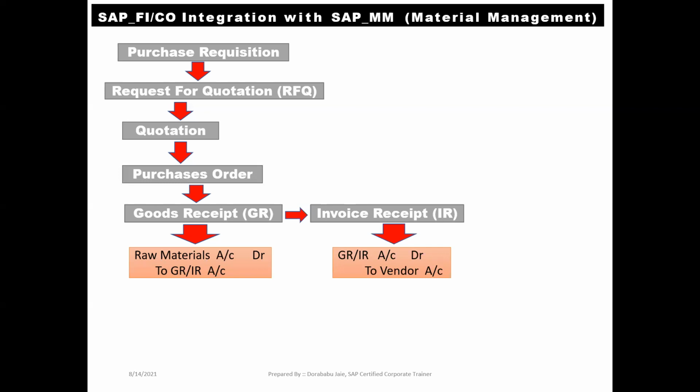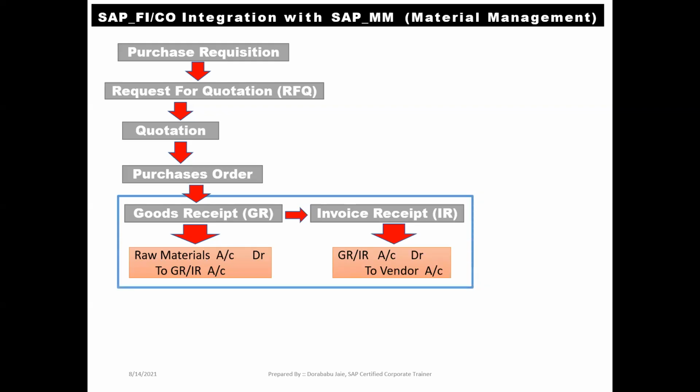At the time of IR, we got one accounting entry. These two accounting entries we will get automatically at our SAP FI and CO level. Our accountant, meaning our SAP FI end user, will not post the accounting entries which belong to GR and IR. The system automatically takes the accounting entries at our SAP FI and CO level.